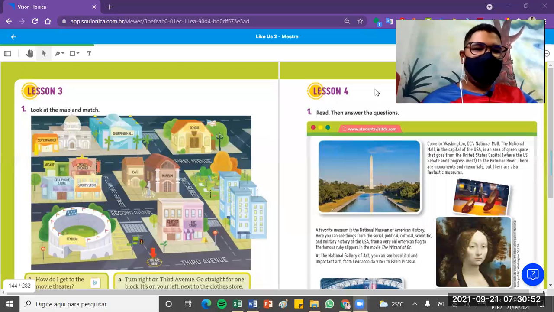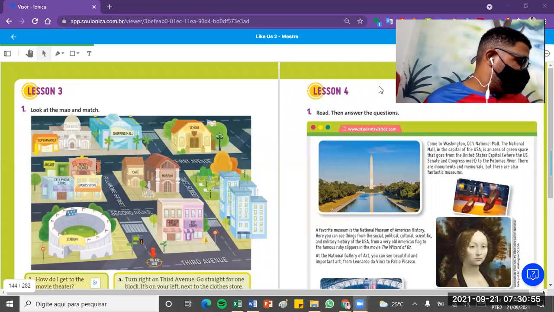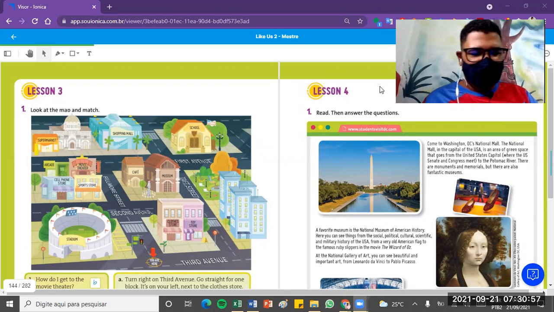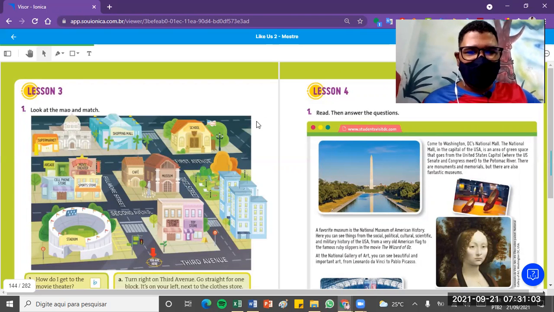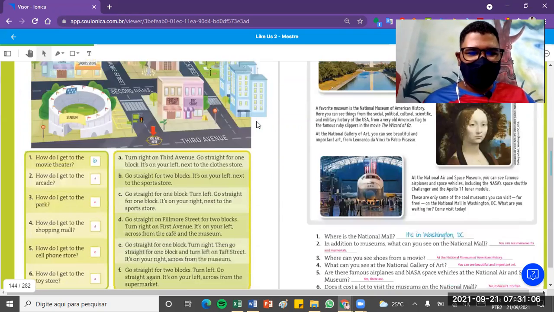Guys, as I said, we are starting our conversation class here at Dynamic School, and me, that's Mr. Lima. Guys, please grab your conversation book and open it on page 142, all right? I'm going to share my screen with you all. Let's correct first page 142, and then we are going to correct pages 92 and 93. But starting on page 142.